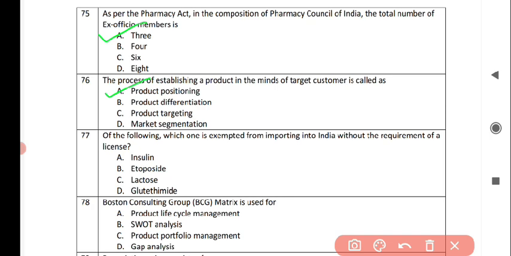Next question is, of the following, which one is exempted from importing into India without the requirement of a license? And the correct answer is option C, lactose. Next question is, Boston Consulting Group BCG matrix is used for, and the correct answer is option C, it is used for product portfolio management.